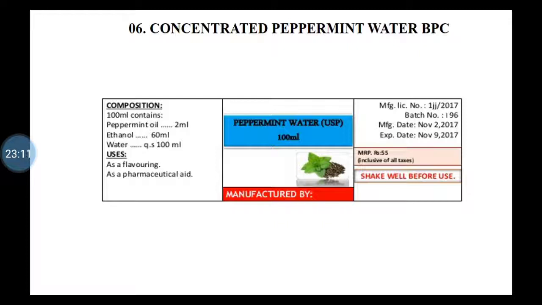So how are you going to prepare the label? I have given you the explanation in chloroform water IP. Again I repeat, what are the contents of the label?